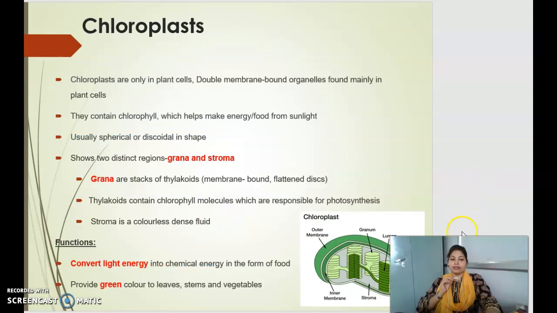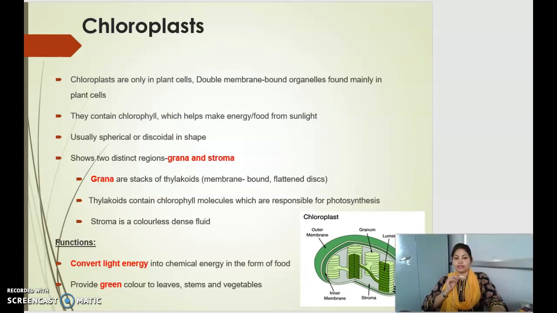Next important cellular organelle is your chloroplast. Chloroplasts are only present in the plant cell. They are also double membrane bound organelles and have chlorophyll that makes the plant green in color. The chlorophyll component helps in making food from the sunlight. They are usually spherical or discoidal in shape.